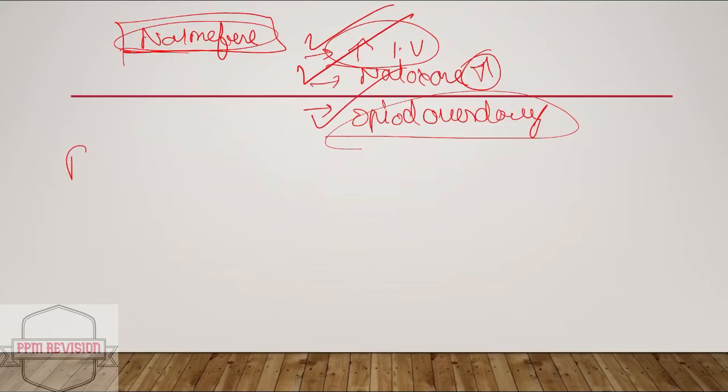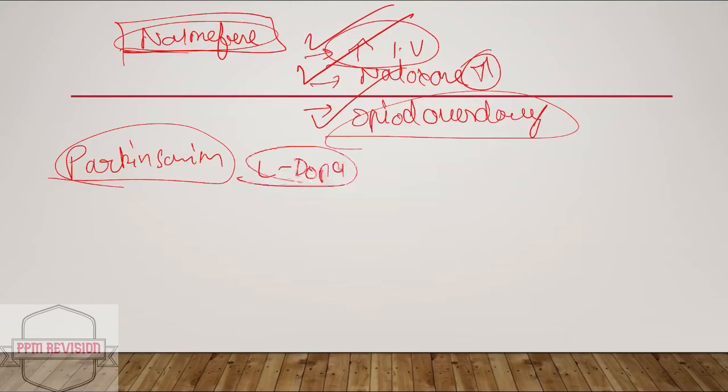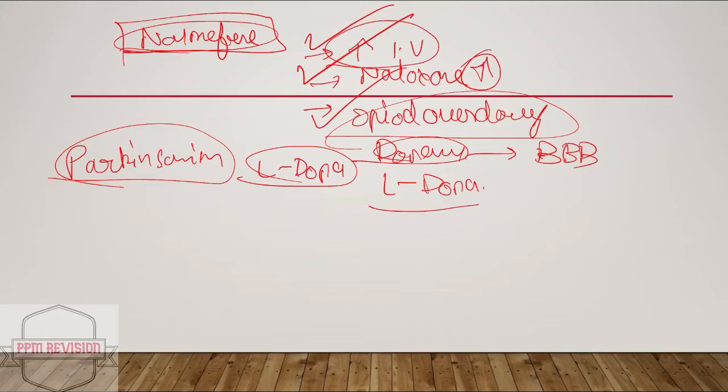Now, moving ahead, we'll be looking at an important drug. We'll be jumping into Parkinsonism. This classification is important, and I won't be discussing that. Now, just looking at what is known as L-DOPA or levodopa. This is very important. As we know, dopamine cannot cross the blood-brain barrier, the BBB. So it is administered in the form of levodopa.